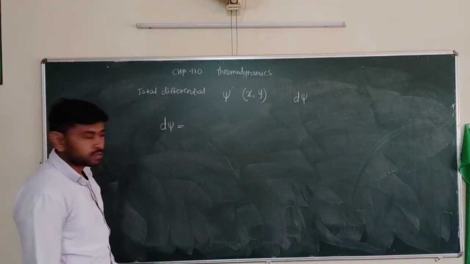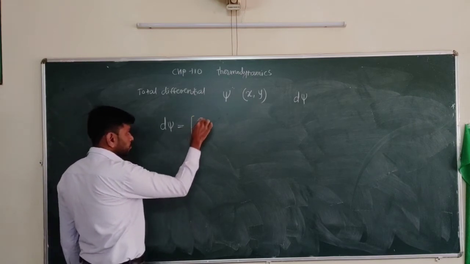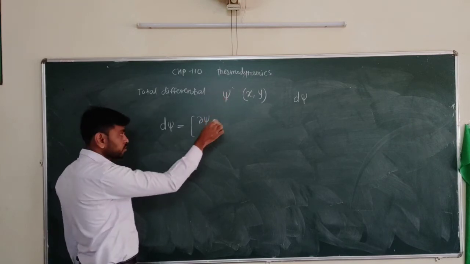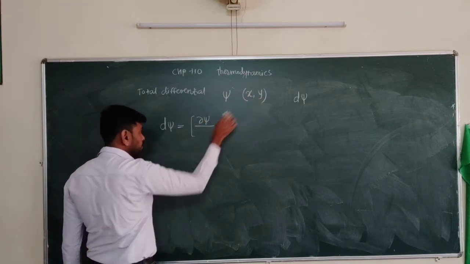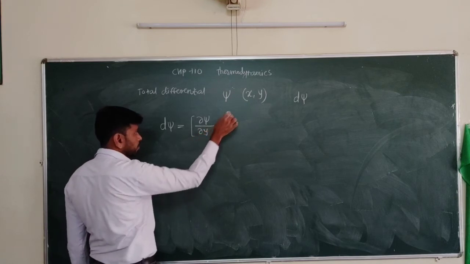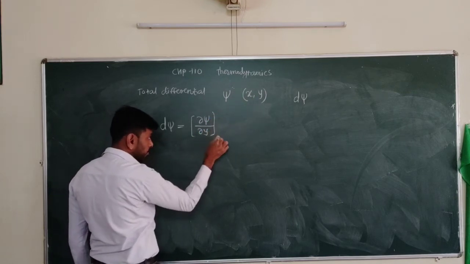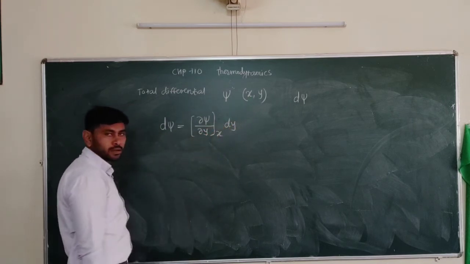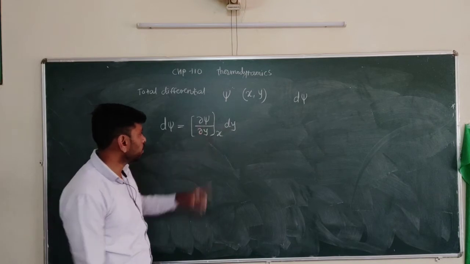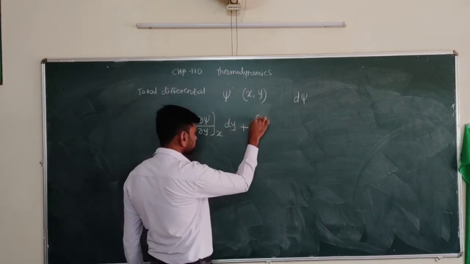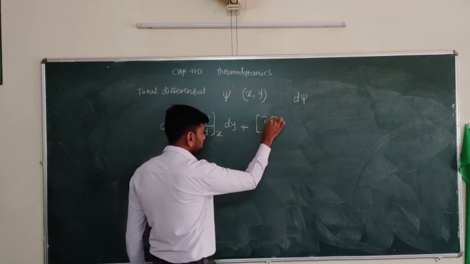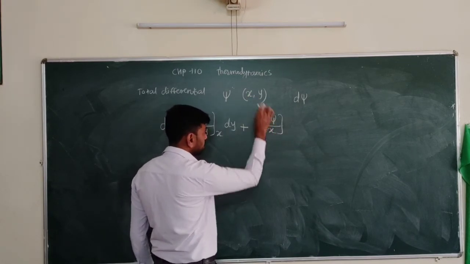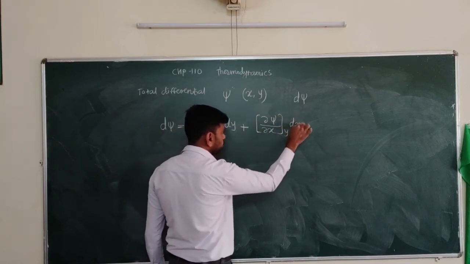So d psi is the total differential, which is given in this way. It is the partial derivative of psi with respect to y, keeping the other quantity x constant, into dy, plus the partial derivative of psi with respect to x at constant y into dx.